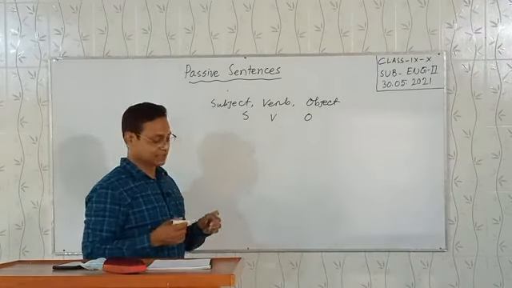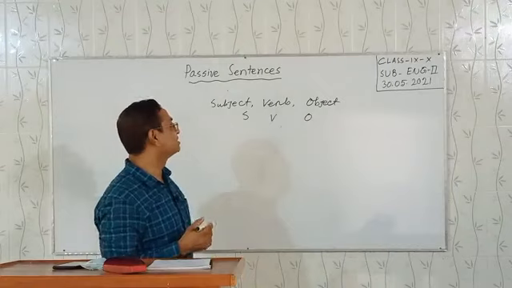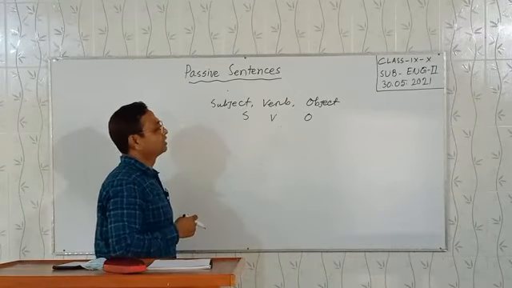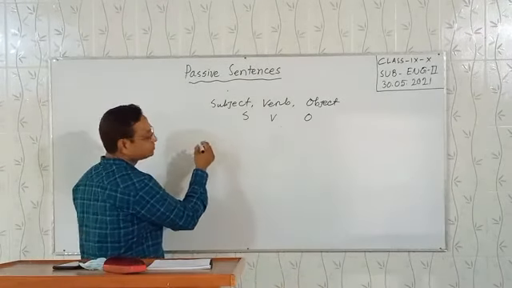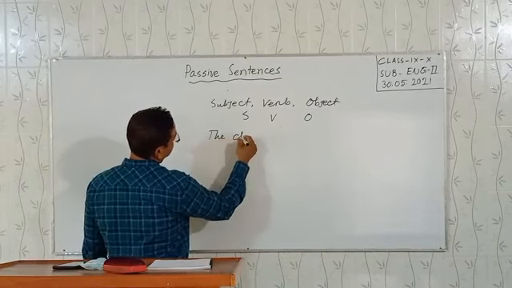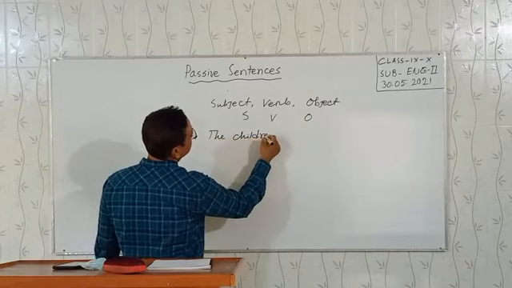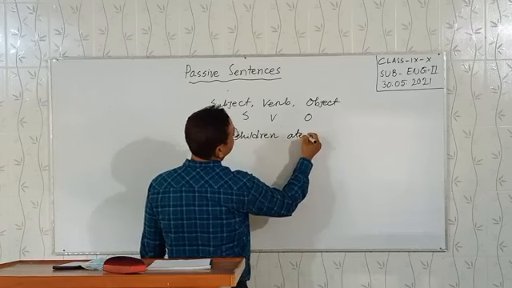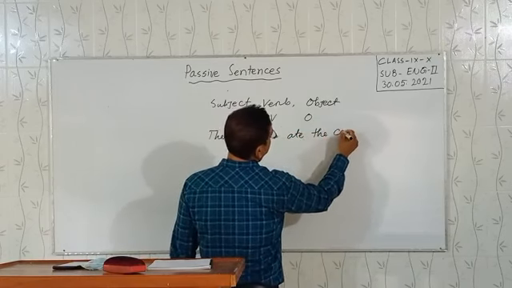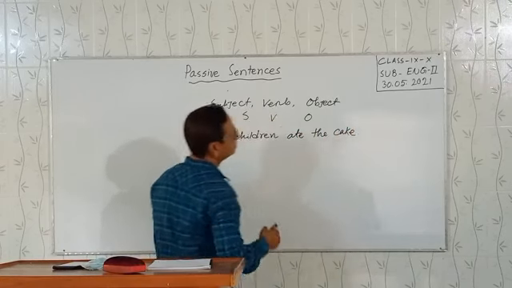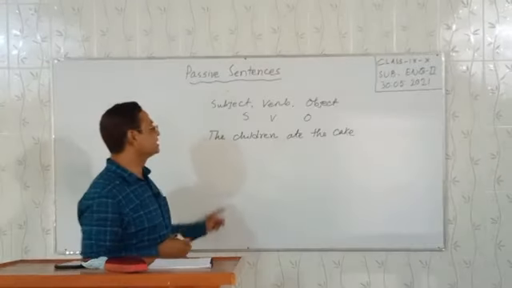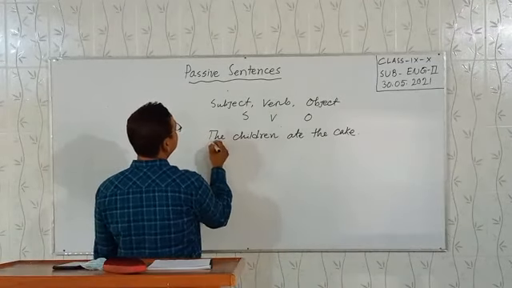This is the basic sentence. Let me give an example: The children ate the cake. If we analyze the sentence, look at the board.